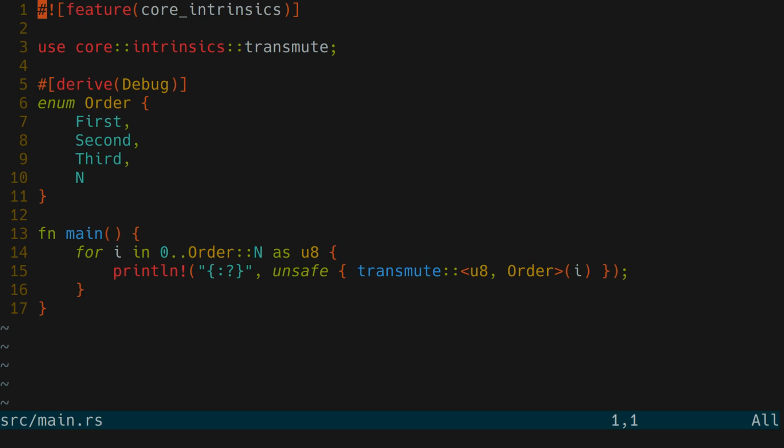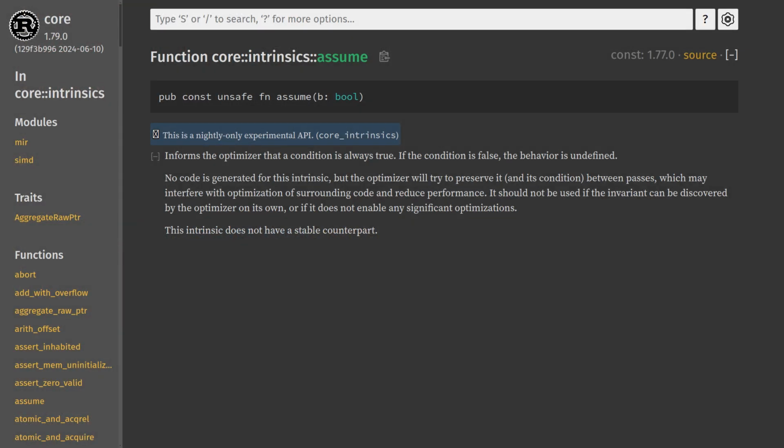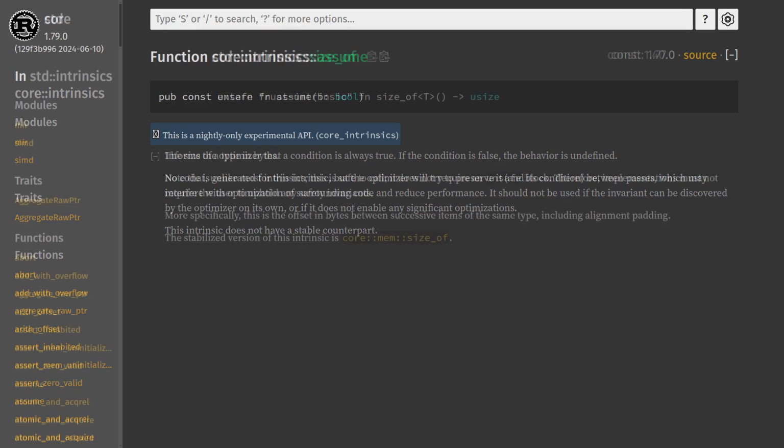So we define n as a constant value, loop until it, and turn every i into an enum component. Well, we could use another intrinsic instead of n. It's called variant_count. Exactly the same, but we use unsafe. Is it better? Up to you. There's also stuff like assume, which informs the compiler that a condition is always true and leads to undefined behavior if it is false, and stuff like size_of.